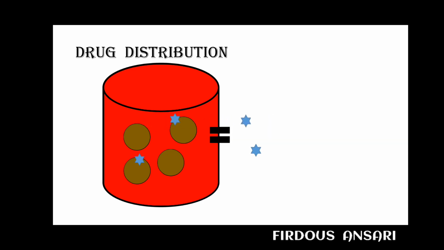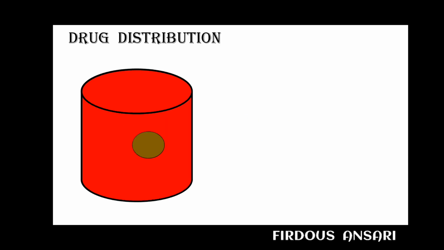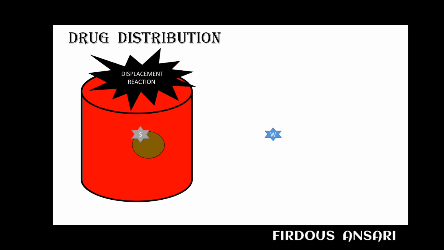Whenever the free drugs are being metabolized, the bound drugs will leave the plasma protein and become free drug. So always bound drug is equal to free drug. Next, suppose this is a plasma protein and to this a drug, warfarin, has been bound. Now when warfarin is taken along with another drug, sulfonamide, this sulfonamide may displace the warfarin from its binding site, and now warfarin is available in a free form. So this reaction is known as a displacement reaction.